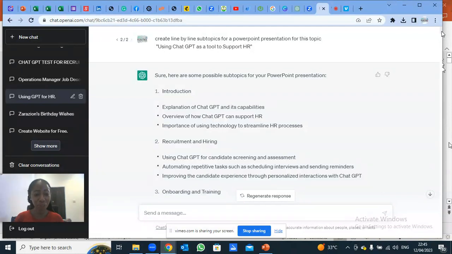So the first question: create line by line subtopics for this PowerPoint presentation for this topic. Look at this. Using GPT for HR. This is the slide that I've just sent to the group.